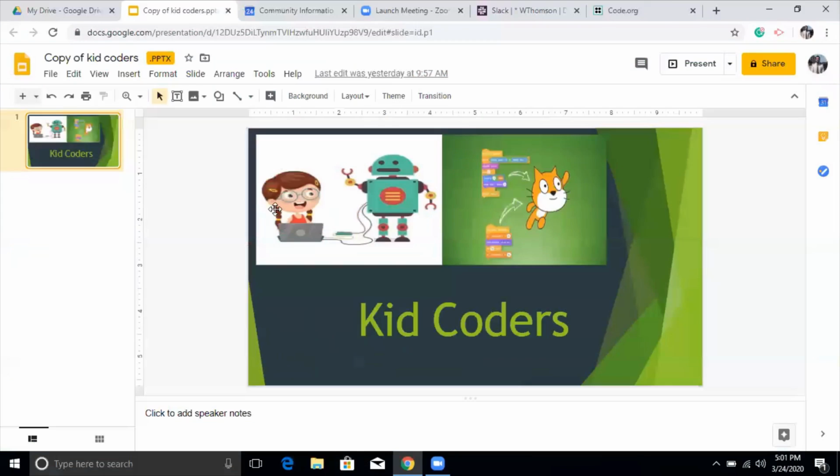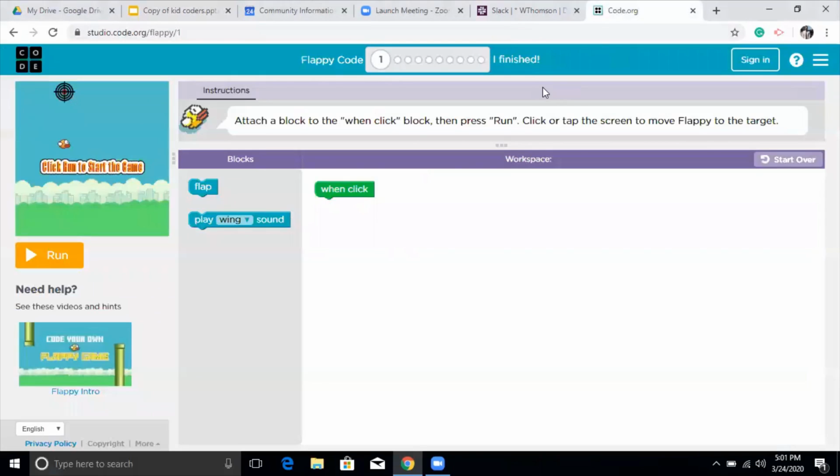So today we'll be using a different program, which is called code.org, and I'm going to show that to you on my screen here. This is the application that we'll be using today for our program. It's called code.org. You can go to this link on the URL: studio.code.org/floppy/1. This is what we'll be using today to do some coding.